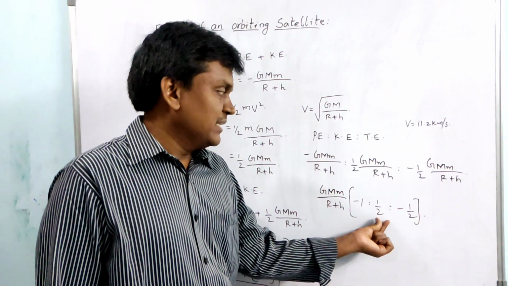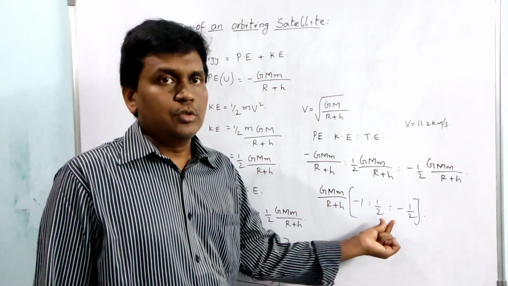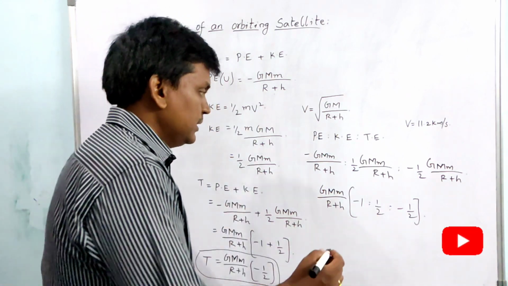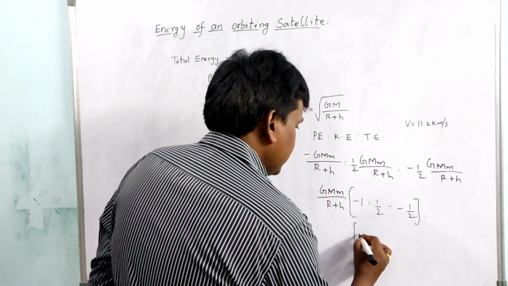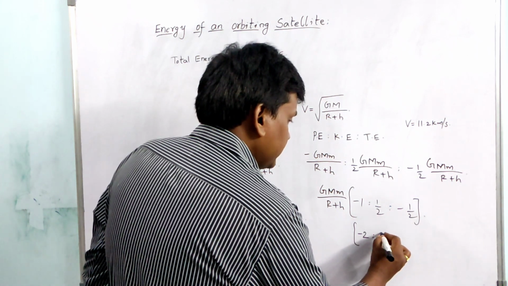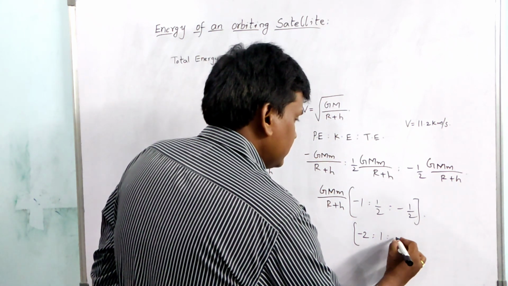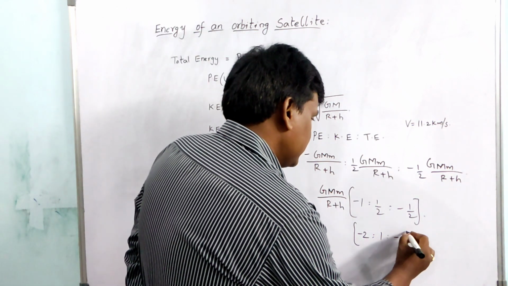To make the half equal to 1, I have to multiply with 2. If I multiply with 2, I get minus 2 is to 1 is to minus 1.